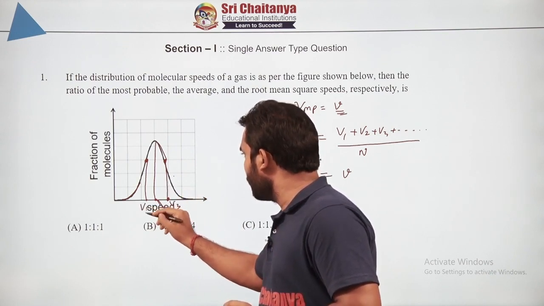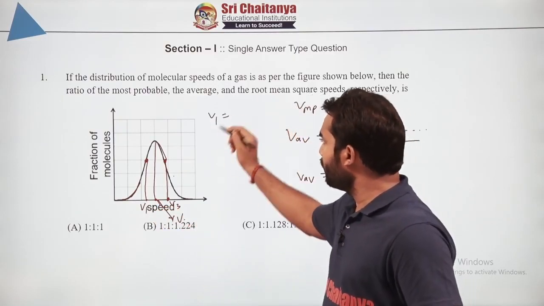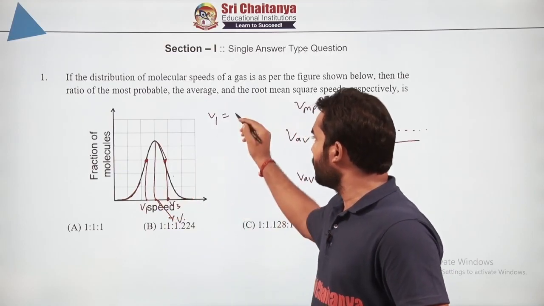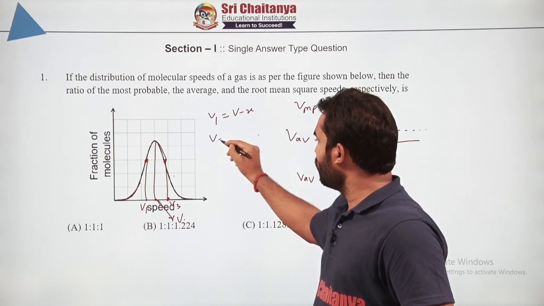This was V1, this was V, and this was V3. So clearly, because these 2 points are equidistant from here, if V1 is simply V minus X, then V3 will be how much?